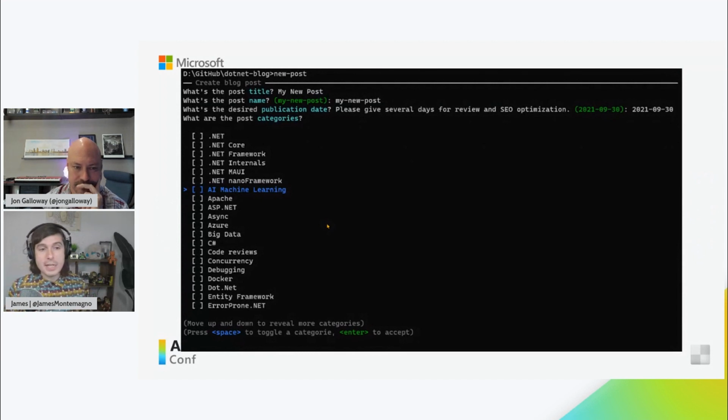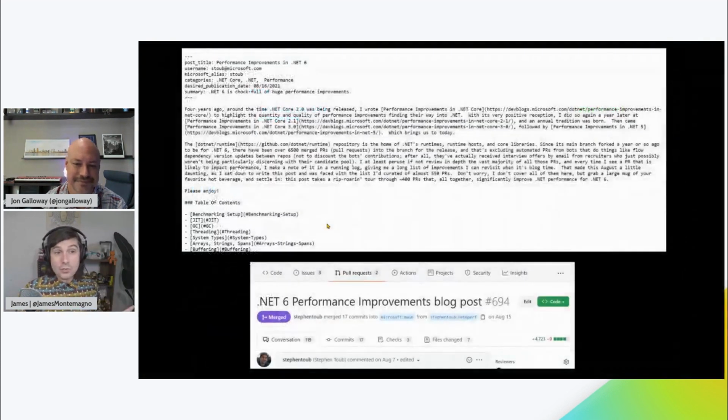What's really cool is that Emo actually wrote a .NET command line tool that can run anywhere to help streamline this process. So anyone goes in, they clone the repo, and they just say new post, which runs a .NET service and then script, and you just enter information. What's the name of the post? What do you want the slug to be? When's the publication date? And select your categories, and it scaffolds it out for you. Then you just write the blog post.